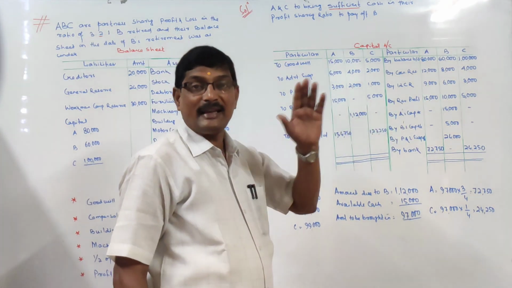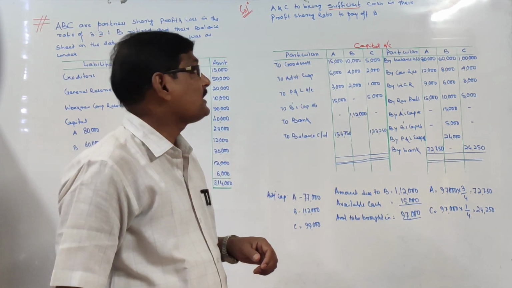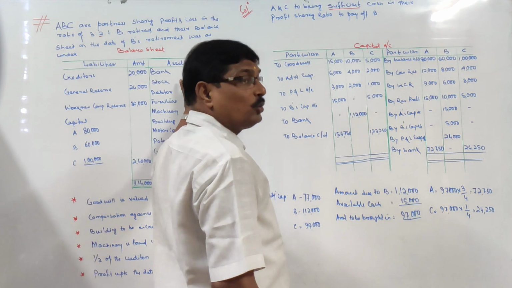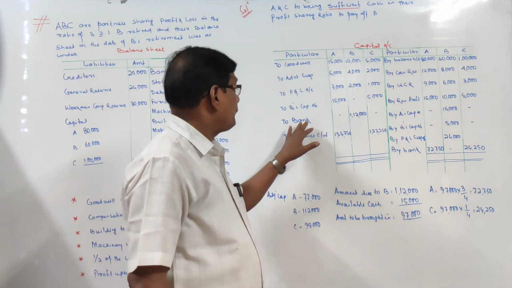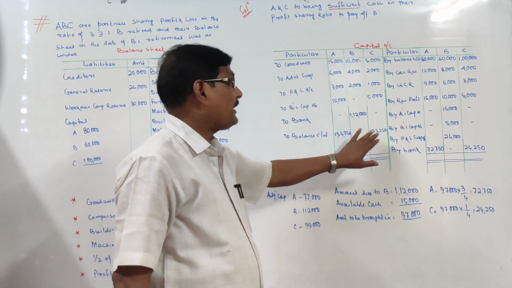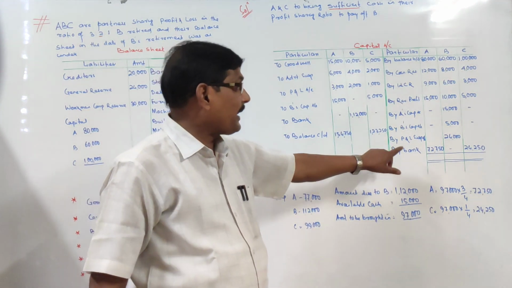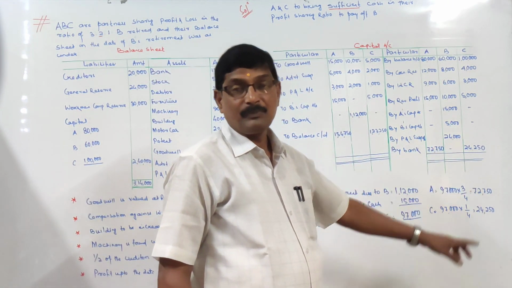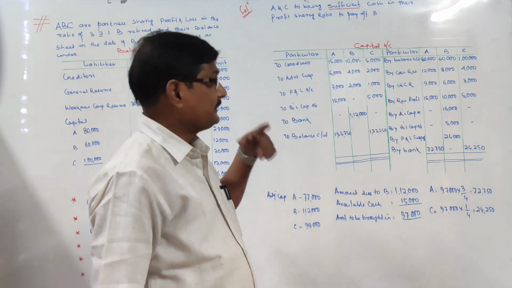Now, when we go for the new balance sheet of A and C, in the bank column no amount will be shown. B was paid off, and the capital of A and C will increase by 72,750 and 24,250. Next.